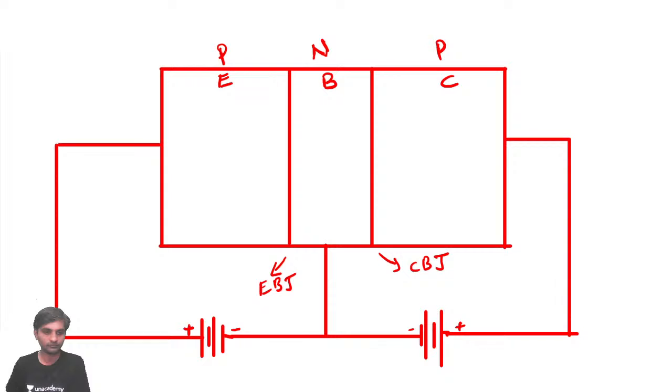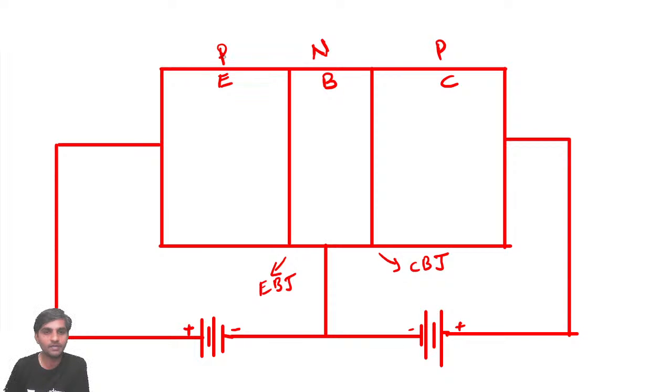Right? So very importantly, now you can see here. First thing, just think about only this emitter base. We'll come back to the collector later. First, just think about this PN.